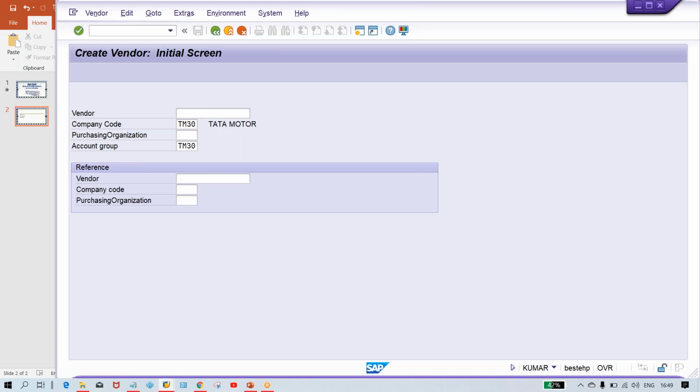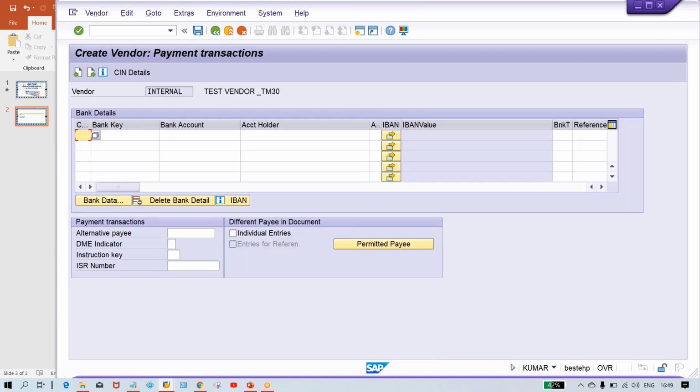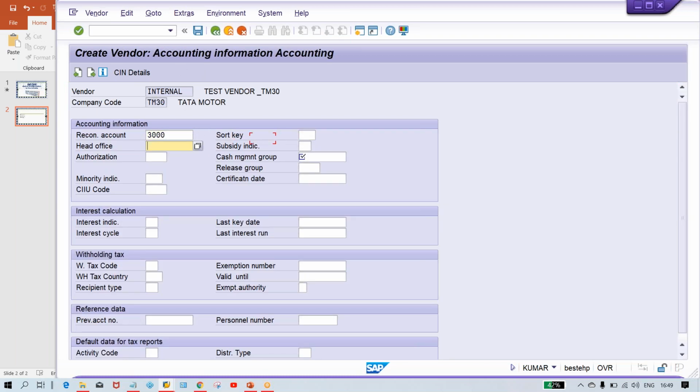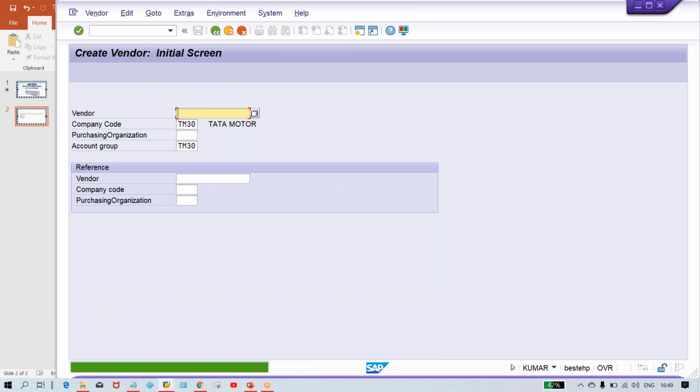Let's suppose a test vendor for TM30. We'll give only mandatory details. Press enter. Sorry, 2000 I was supposed to give, right? And save it. So we have created vendor 100575.